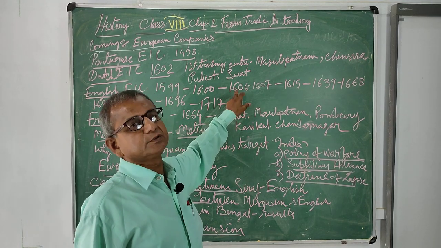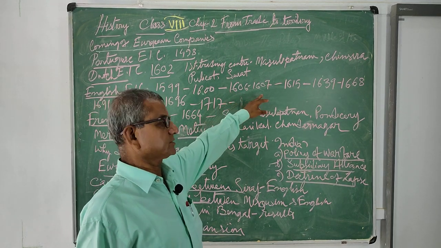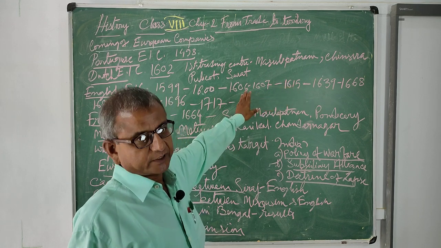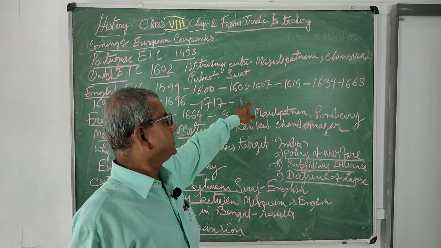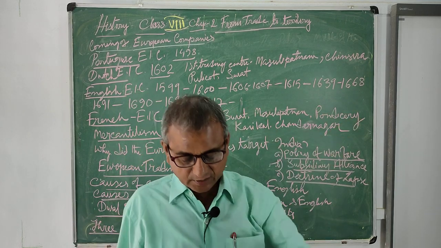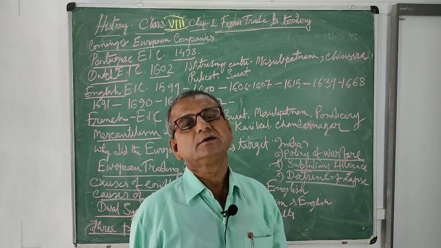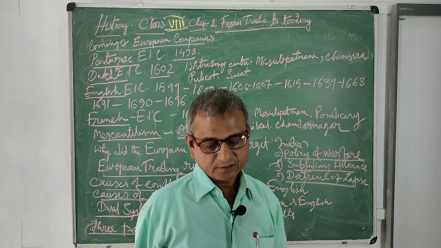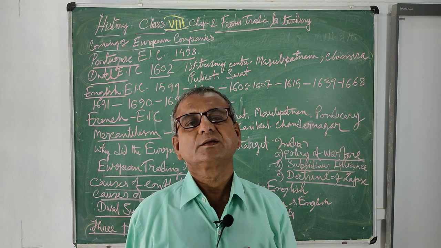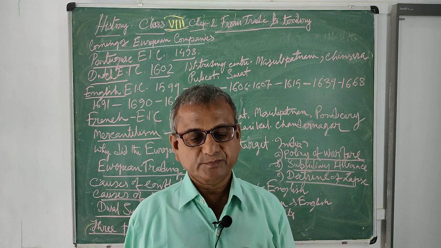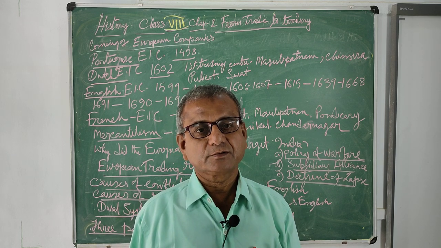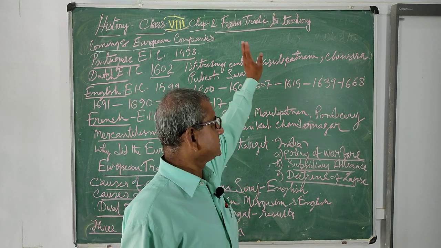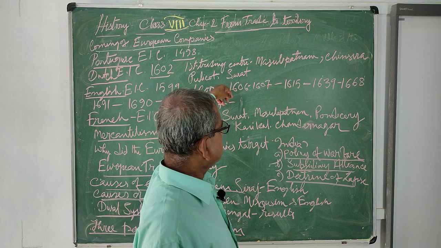They are namely William Hawkins in 1607. Although he was a failure, he came to the court of Jahangir. And another English envoy or ambassador came to the court of Jahangir in 1615. He was sent by the English monarch James I, and he was able to secure the trading right from Jahangir. Afterwards, we see that it is in this way.